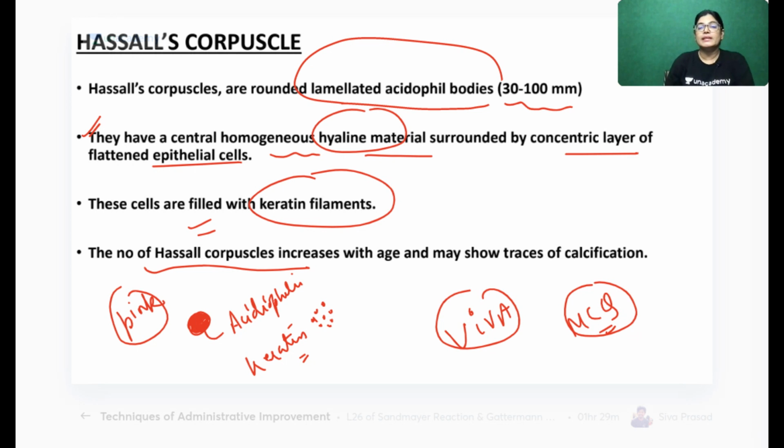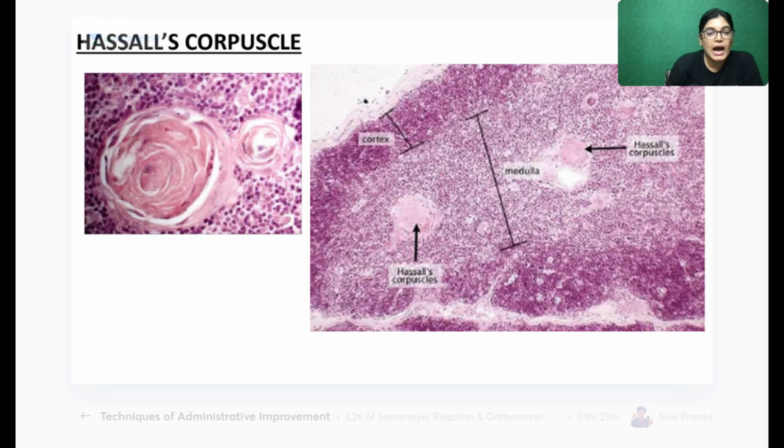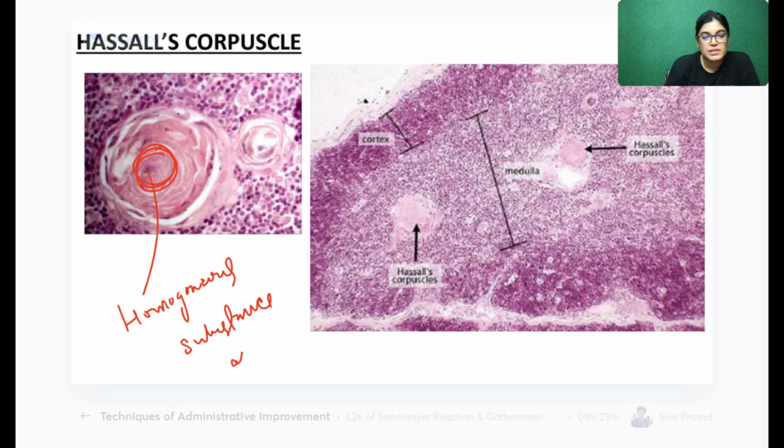And it is surrounded by epithelial cells. See here. Now, can you see the center? This center mass is called homogeneous. It is having homogeneous substance. What is this homogeneous substance? It is having acidophilic substance.